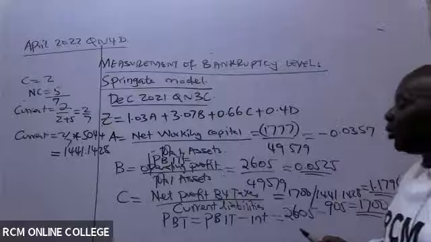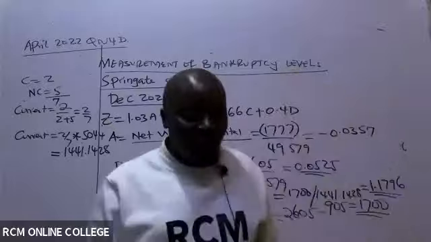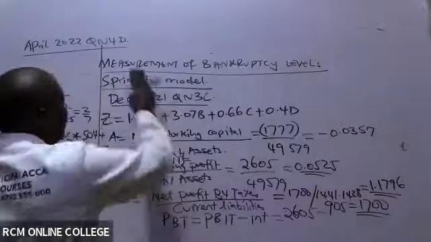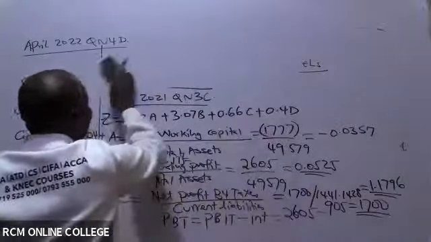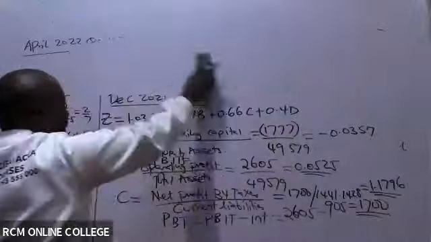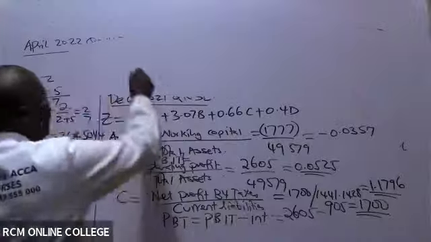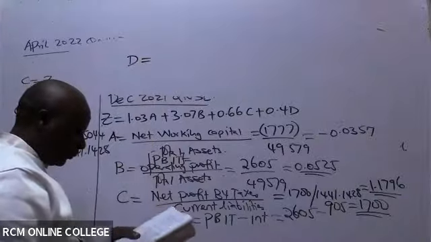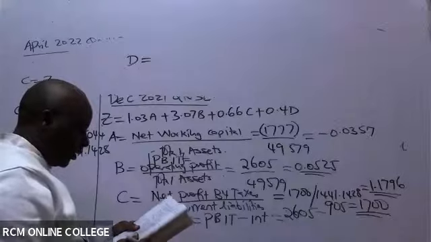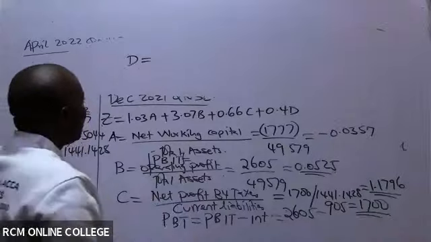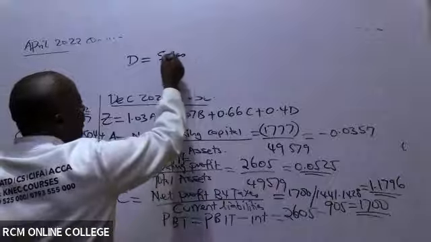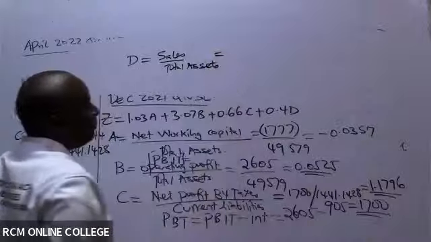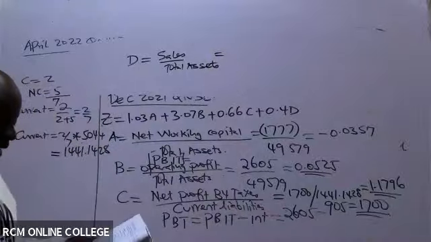Then D, you guys will be able to do D very well for me. I'm 100% sure. D will be equal to who? Sales over total assets. So sales, we have our sales. At times they call it revenue. Your accountants should be able to know that.